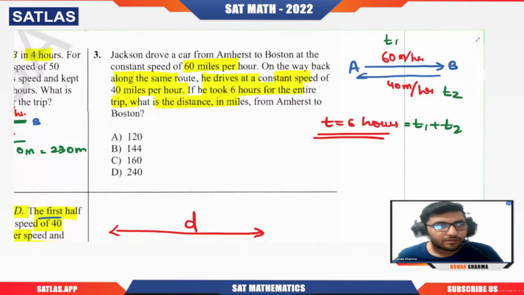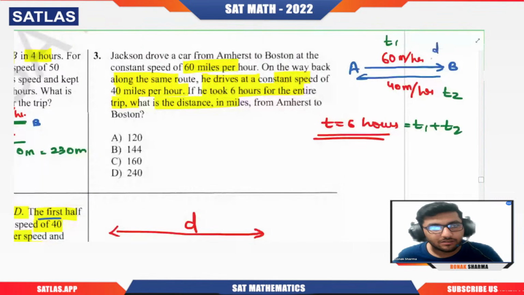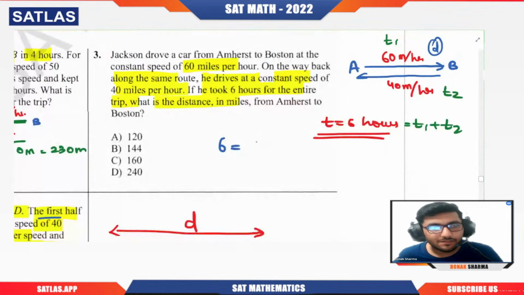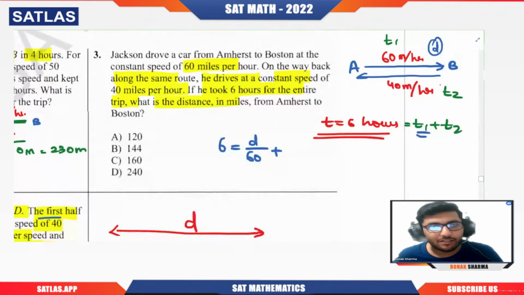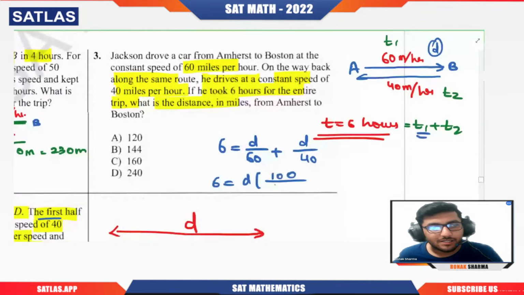But now I need to calculate t1. Yes or no? So for that, t1 is nothing but distance over speed. We know that this distance is D only. The distance is the same for both. So 6 will be equal to t1 plus t2. How will t1 be calculated? That will be D by 60. And what is t2? t2 is nothing but the time being taken for going back from B to A. That will be D again divided by the speed, that is 40. Okay, so now you can solve it out. So 6 equals D times 1 by 60 plus 1 by 40. That will be 40 plus 60, 100, divided by 60 into 40.